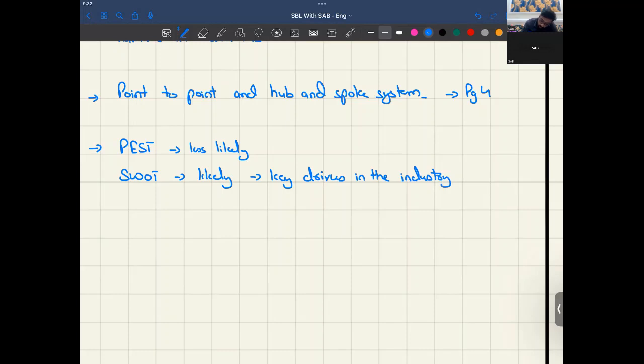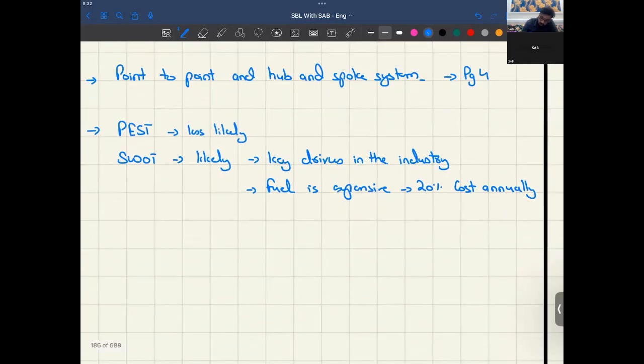Again, fuel. You could write in the SWOT that fuel is expensive, and they have been looking for alternatives. It was said that 20% of cost annually is in fuel.